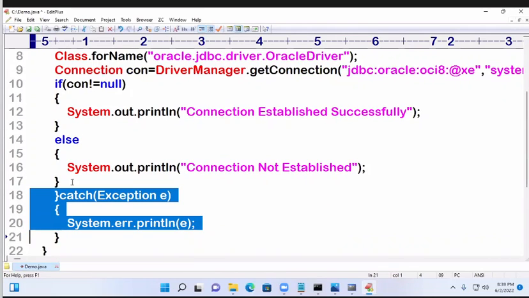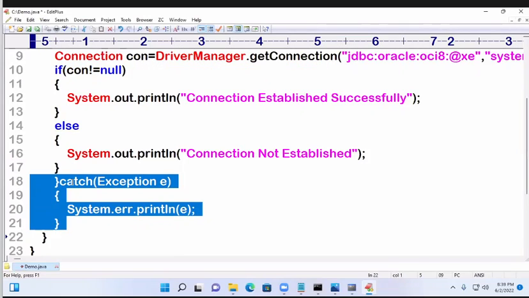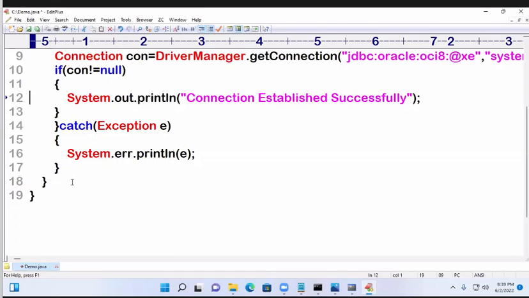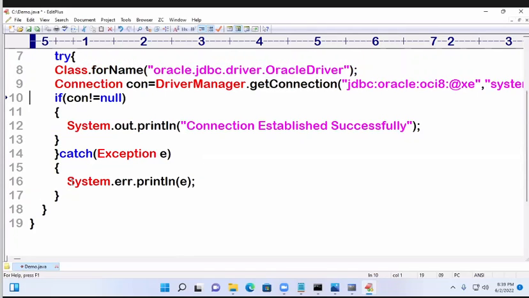Error message printed. That means else block not printed. Instead of else only, we are writing catch block. Control jumps directly to catch block. That's why writing else block is a waste. But writing if block is also not required.